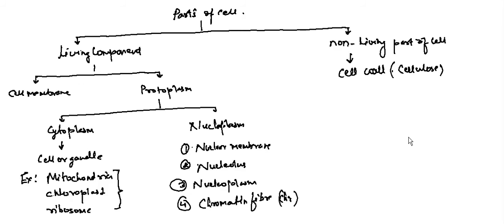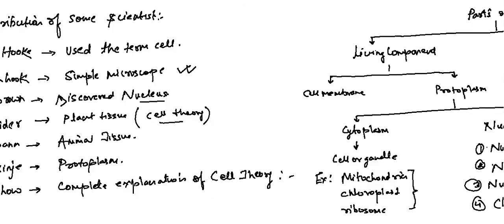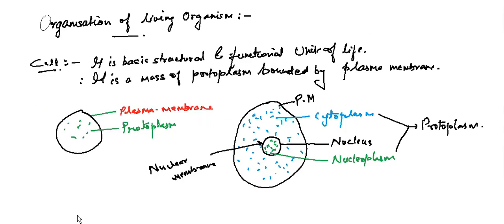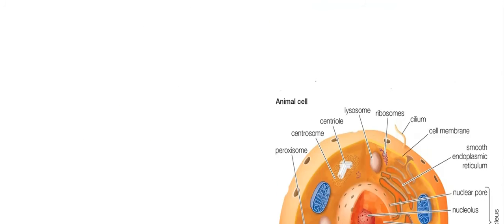Now we will see types of cells and what cellular components are present in the plant cell and the animal cell. Then we will discuss something on the cell organelles. Let us move to the next part of the topic, plant cell and animal cell.